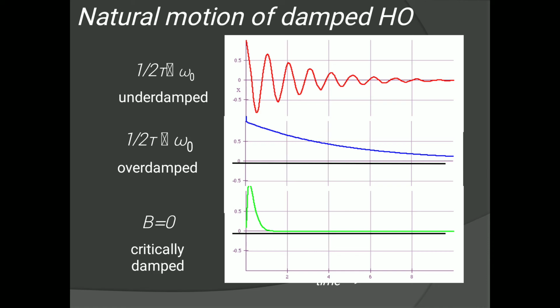Then second is overdamping. Here it is exactly opposite to underdamping, right? Here when damping constant b is so high, 1 upon 2t is greater than omega 0, right? Here beta, that is the oscillatory factor, is real and it is less than 1 upon 2t. But the main point is 1 upon 2t is very much greater than omega 0.